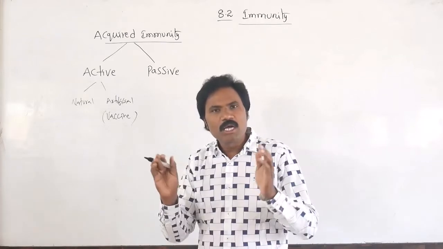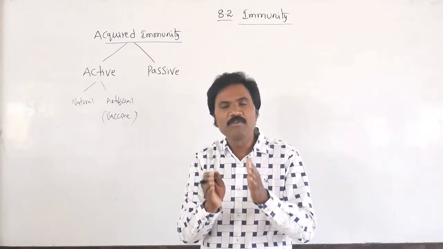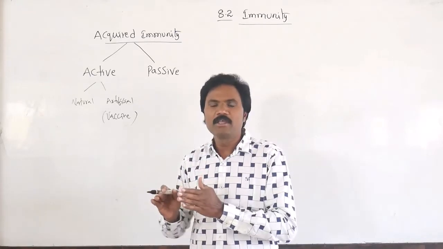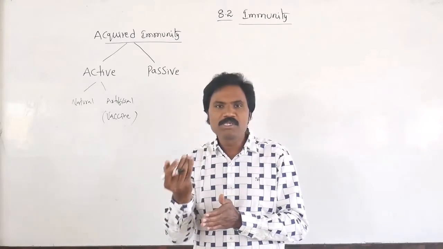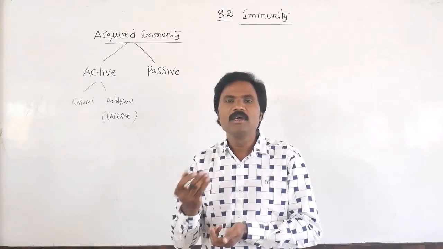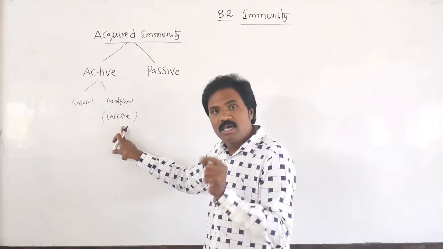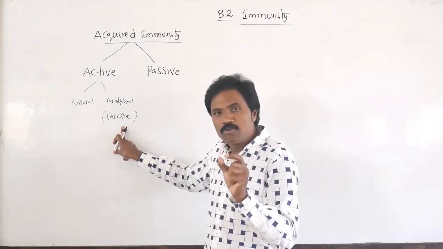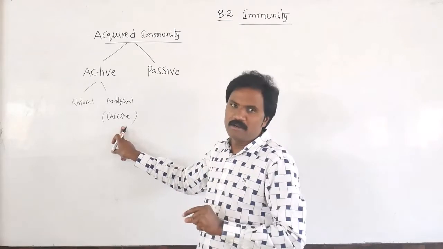The complete pathogen organism, whether alive, dead or attenuated, that means weakened, is given, and antibodies against that specific antigen are produced inside the body. So a first generation vaccine is a live, weakened or dead complete organism vaccine.